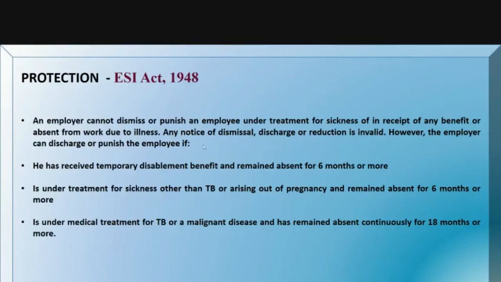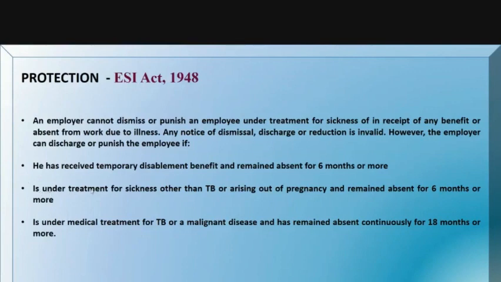However, the employer can discharge or punish only in these conditions. The employee has received temporary disablement benefit and remained absent for 6 months or more. In that case, he can discharge or punish the employee. So he has received temporary disablement benefit, and even after that he is not able to join the company. Then in that case, they can punish the employee.